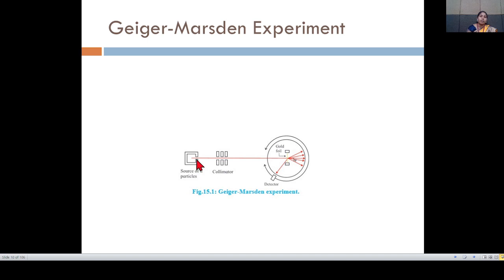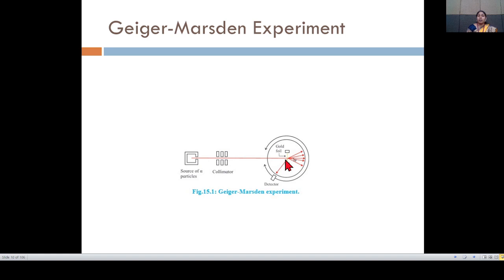Radiation from the alpha particles is coming from the cavity at one end, and that source of alpha particles is passing in one direction, and it will be collimated by the collimator. Because of the collimator, we will get one intensity and it will attack the gold foil.